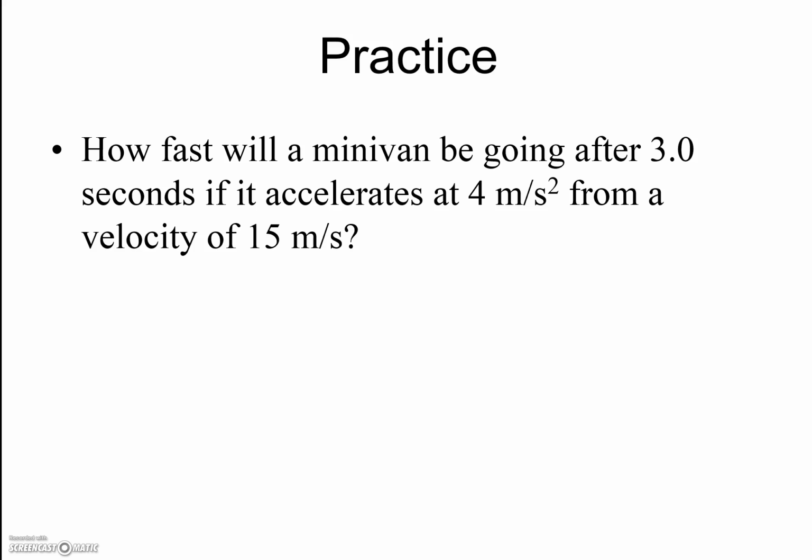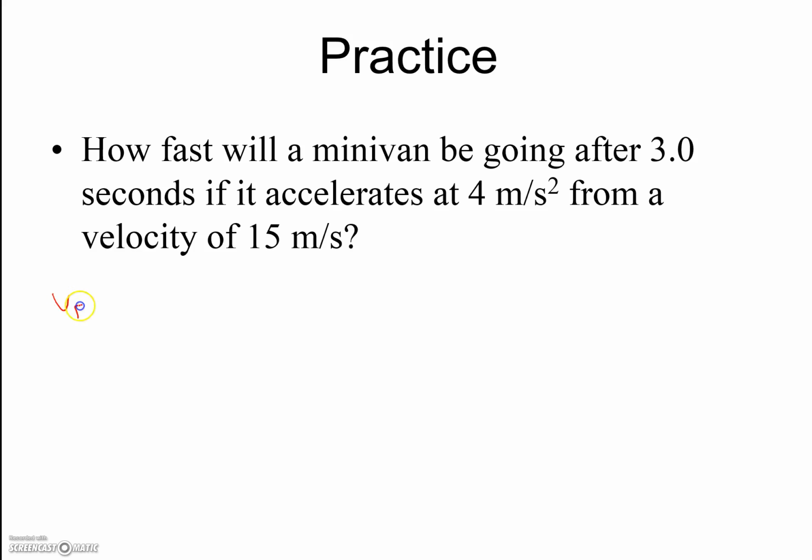So we'll look at a sample problem. How fast is a minivan moving after 3 seconds if it accelerates at 4 meters per second squared from a velocity of 15 meters per second? So the first thing we're going to want to do is write down our equation.